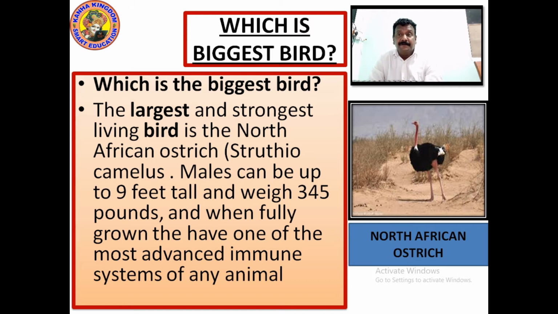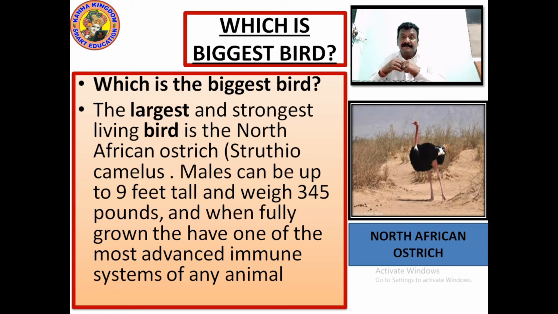And when fully grown, they have one of the most advanced immune systems of any animal. It has to fight against dust, it has to survive in the adverse climate, it has to drink the stale waters. So it has an advanced immune system.